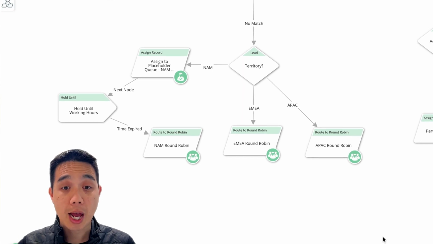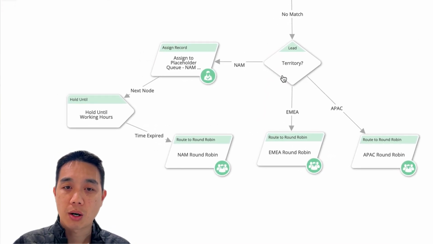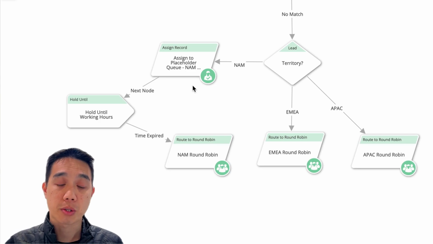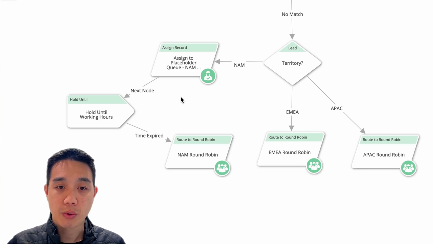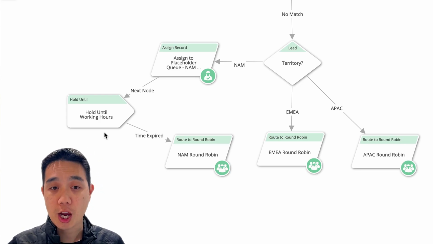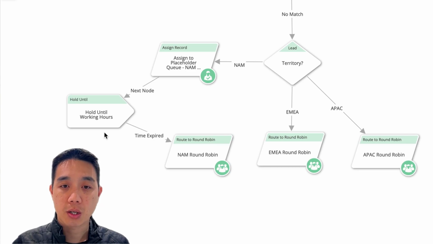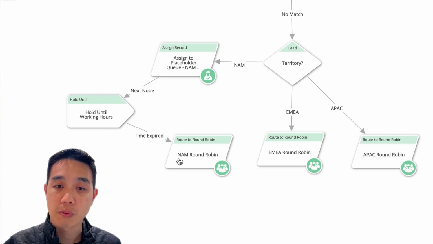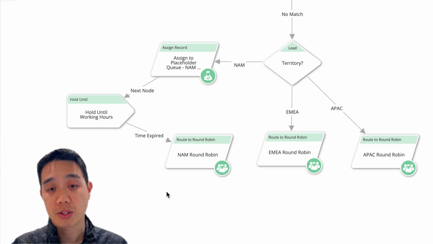Okay, so let's recap. Once we hit our territory branch here, if the record is a North America record, we will proceed to assign that record to a placeholder queue, which has the North America hours applied to it. That record will then proceed into our hold until working hours node, where we have the evaluate while user is working box checked. If the record enters this node during the North America working hours, that 5 minutes will elapse and the hold until node will release the record and it will progress into our round robin assignment.